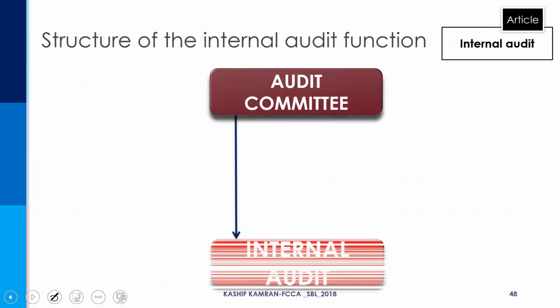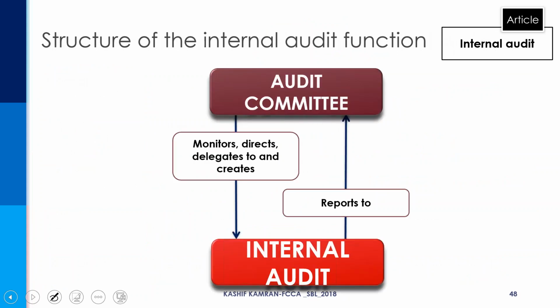Structure of the internal audit function. Now, as per the corporate governance, this is the structure of the internal auditor. The internal auditor is under the audit committee, and the internal auditor reports to the audit committee. So if the internal auditor is reporting to a finance director, that will not be the best practice of corporate governance, because the best practice of corporate governance is that the internal auditor has to report to the audit committee. There is an article on internal audit, which is a must-read article. And if you read this article in full, you will get maximum exam knowledge you need for appearing in the SBL exams. Audit committee monitors, directs, delegates, and creates the internal auditor.